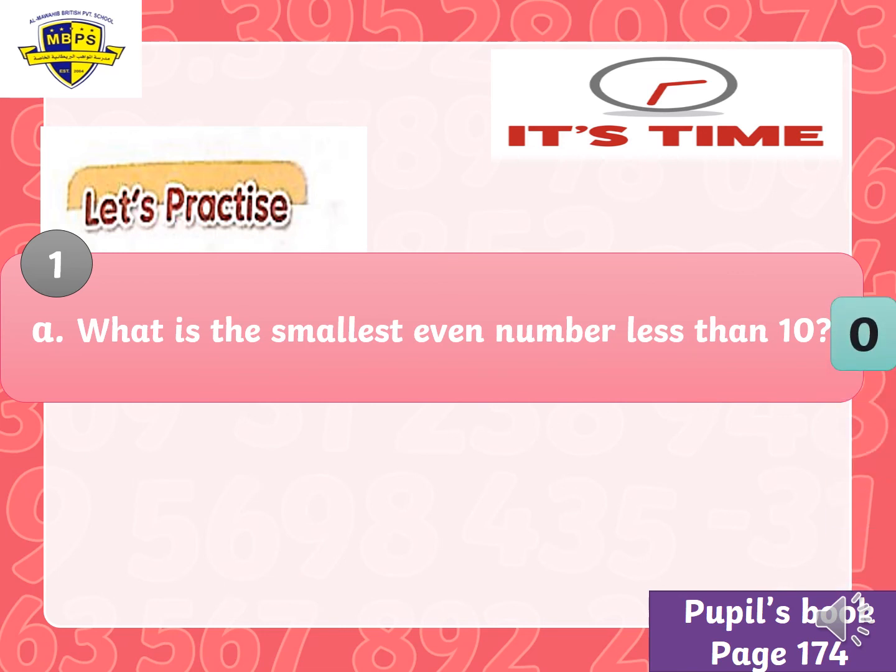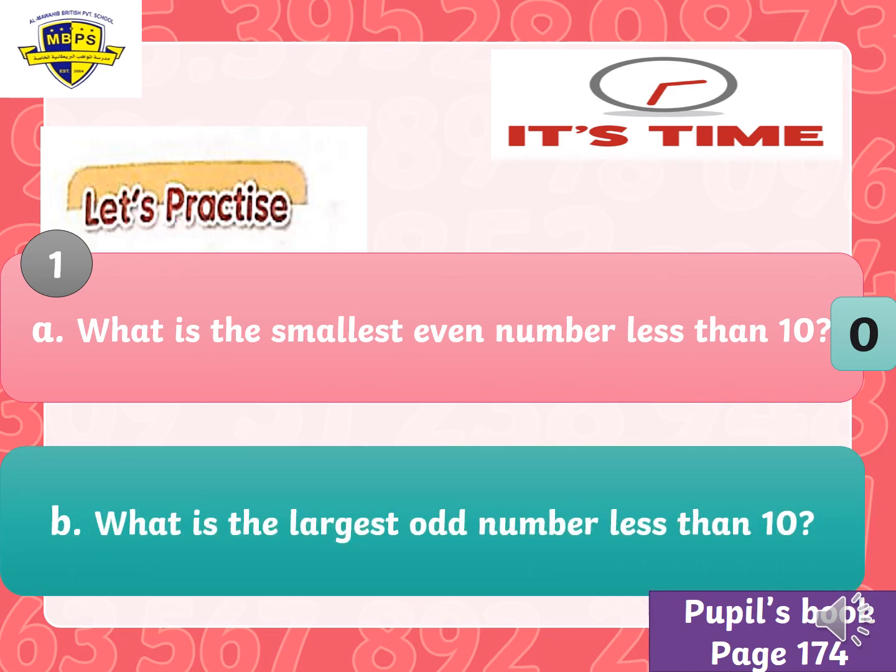Let's read B. What is the largest odd number less than 10? We need the largest odd number, but it's less than 10. Try to think, what is the largest, the biggest odd number less than 10? Go back from 10 and you will know. Very good. 9.